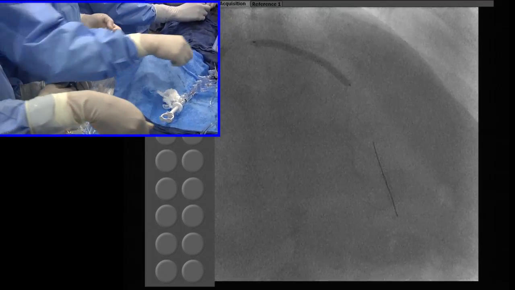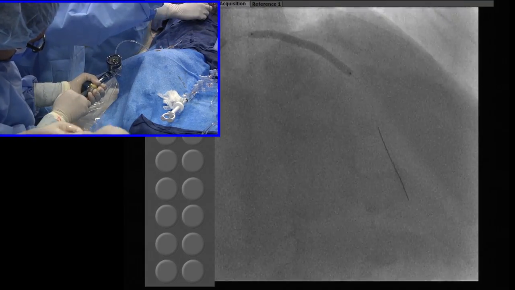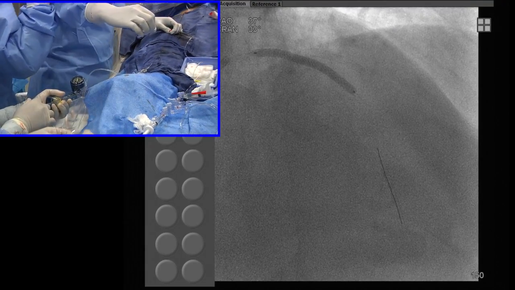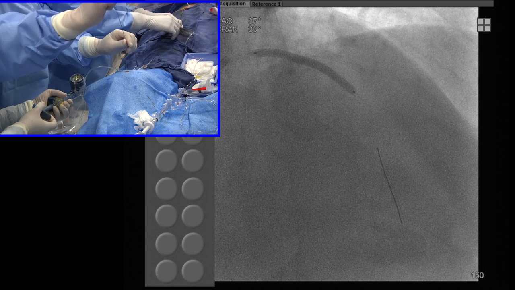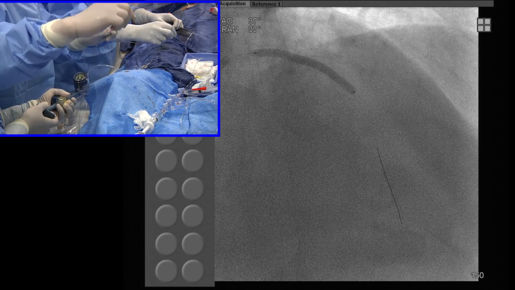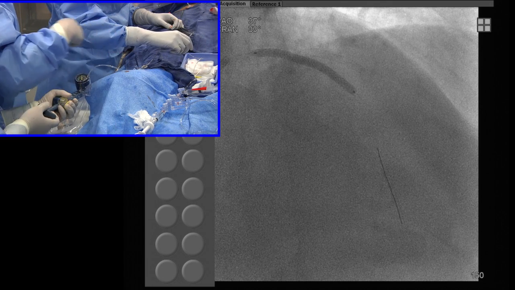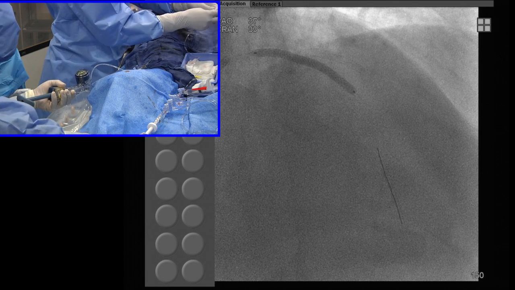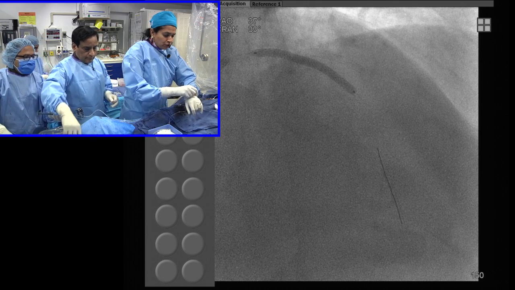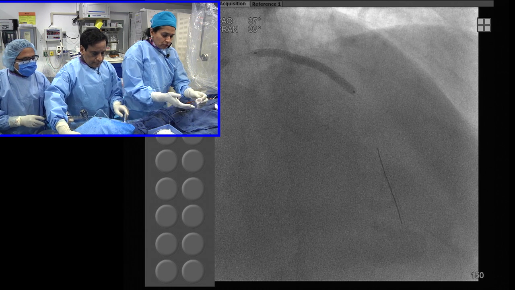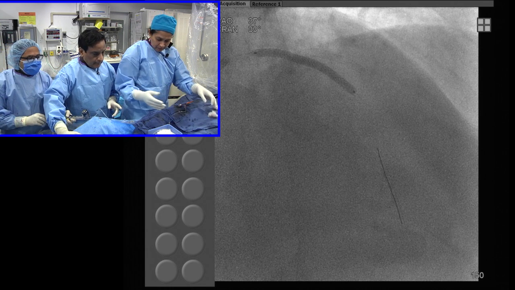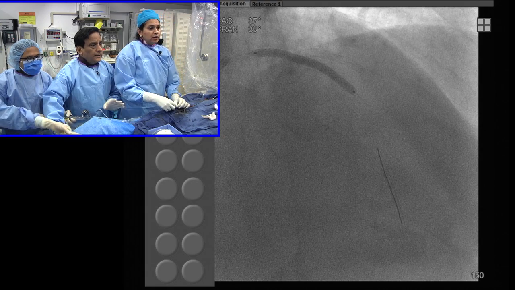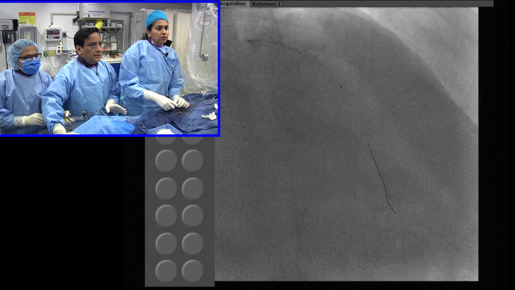Good, 12. Make a trip better, otherwise you get a new one. Okay, take this balloon out. You mean the Fielder? New Fielder. Oh, you took out the Fielder wire? That's broken. Usually the wire that has come out of the side branch, you leave it in the guide and you can use the same wire to go back, rather than taking it all the way out. Yes. Go up again.